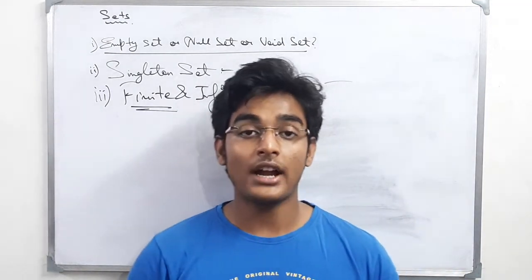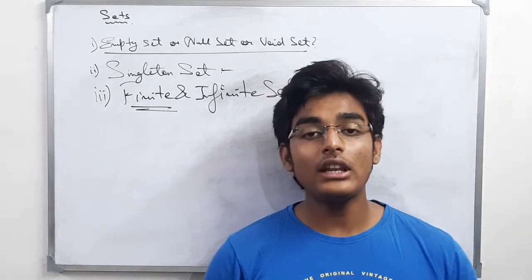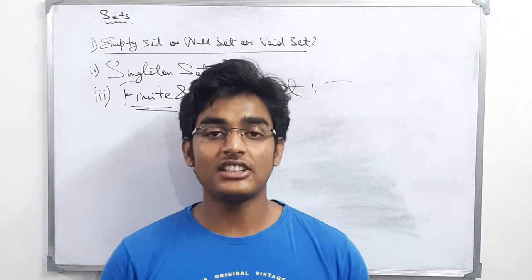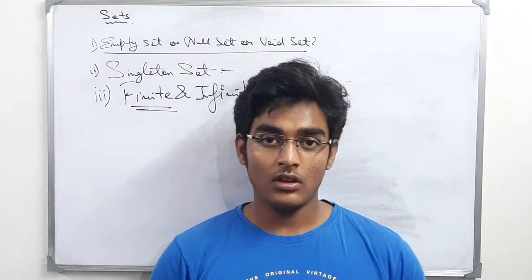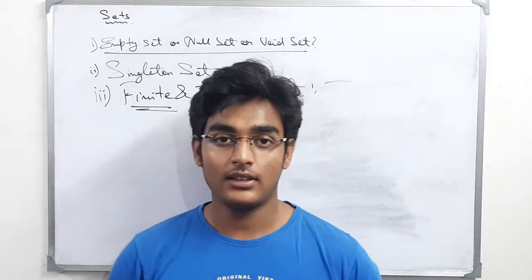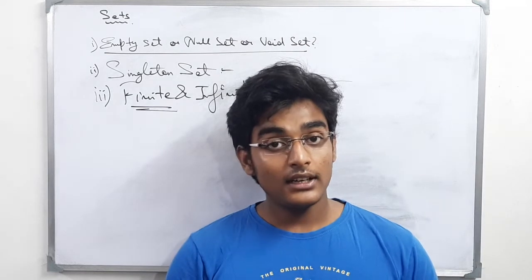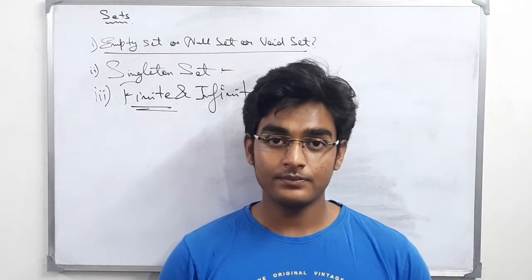Say for example, all natural numbers less than 3. What are the elements in there? 1 and 2. What is the cardinality? 2. So this is a finite set. A finite set can also have a cardinality of 0, which is a null set.